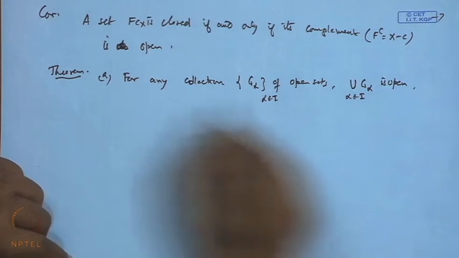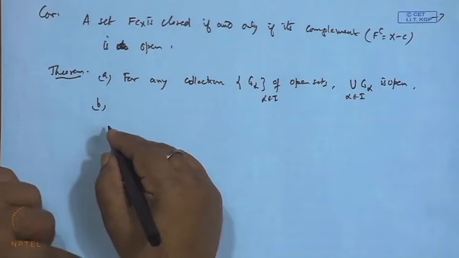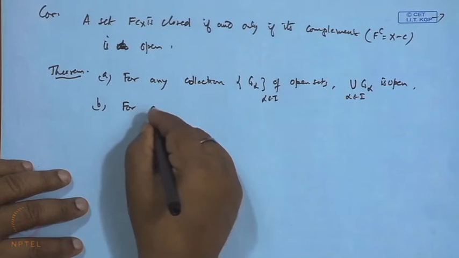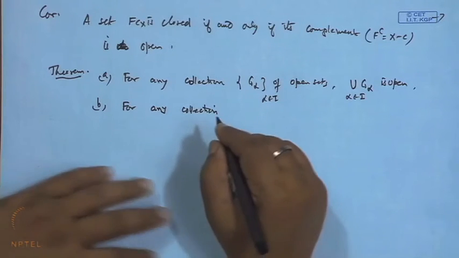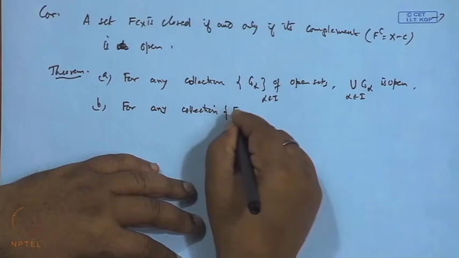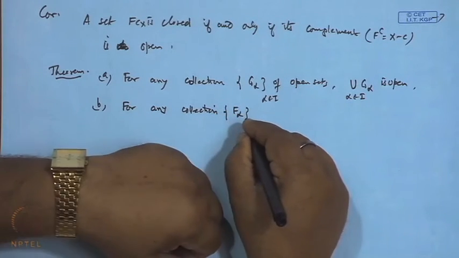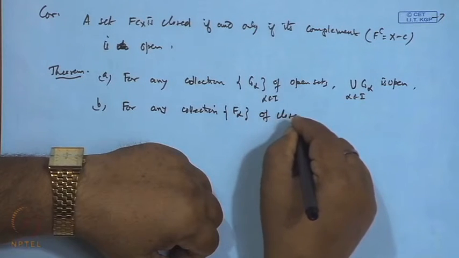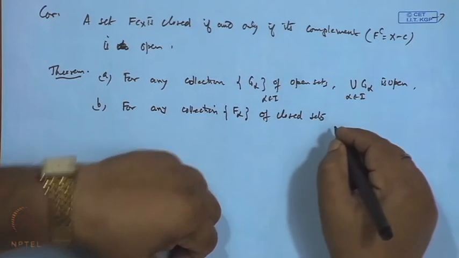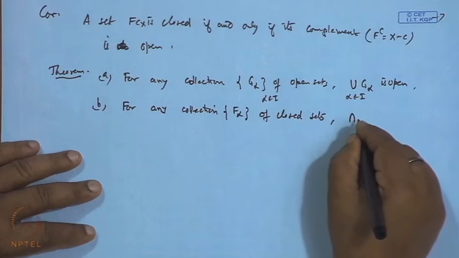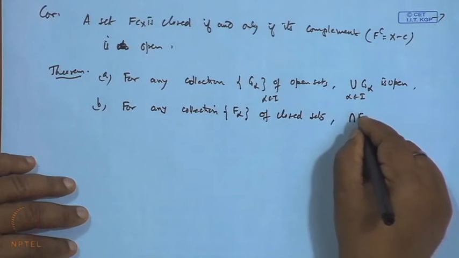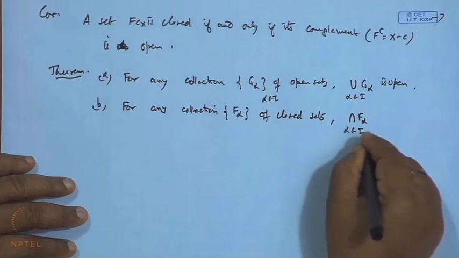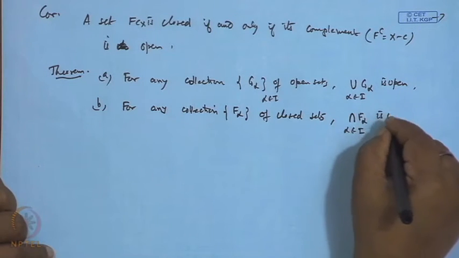This is one. The second result says for any collection F alpha of closed sets, the arbitrary intersection of F alpha, alpha belongs to I, is closed.